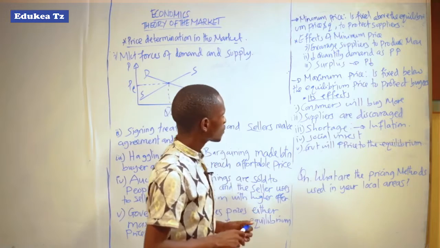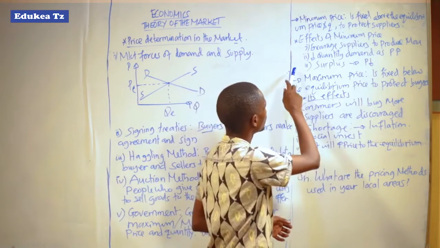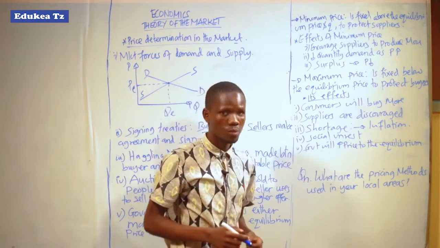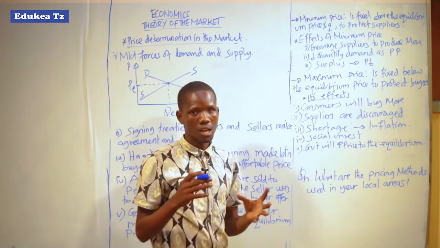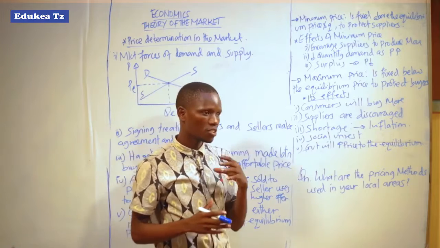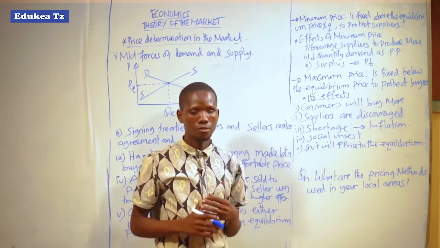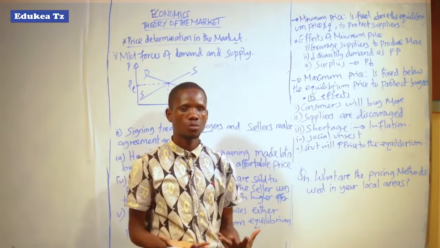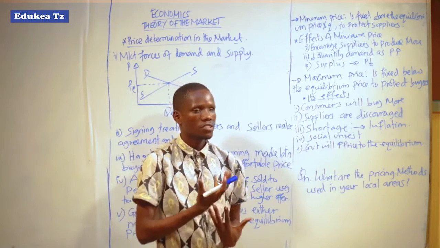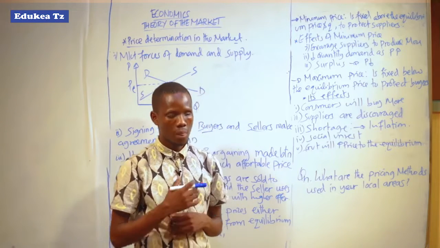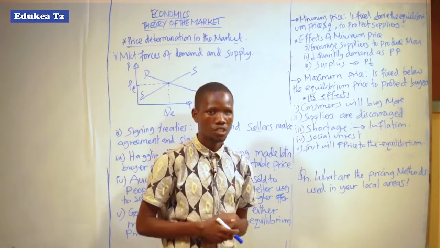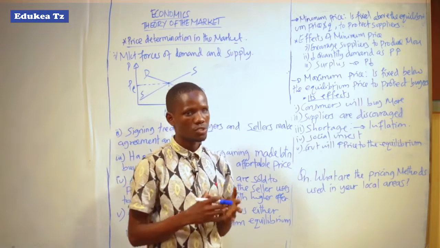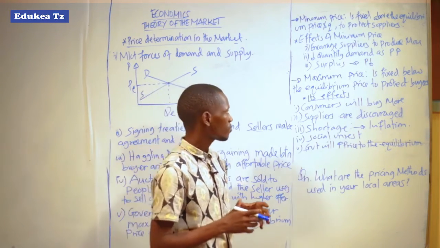But it leads to a decline in the quantity demanded as the price increases. This is to the customers. Now when the government sets the price above the equilibrium price, the consumers will feel that the price has been increased above their ability to afford the goods. So the demand for the goods will decline.